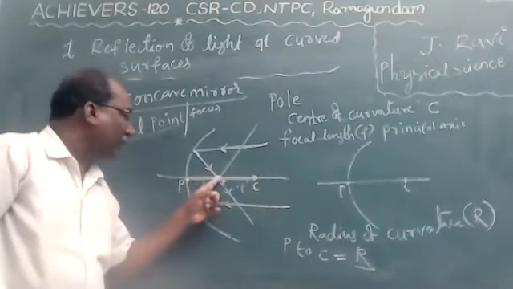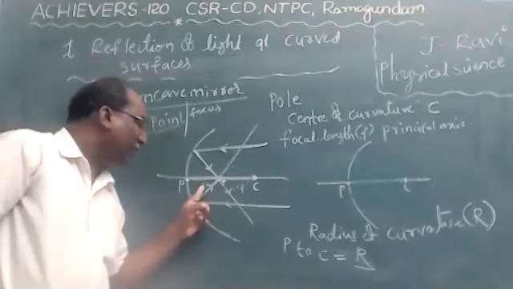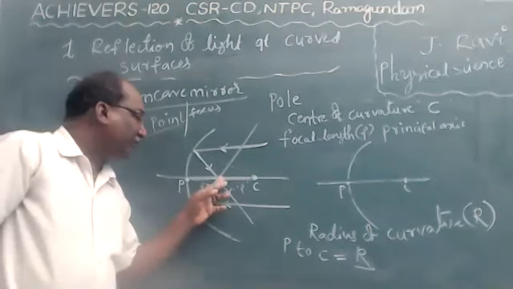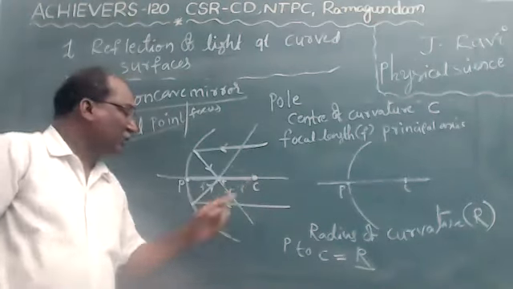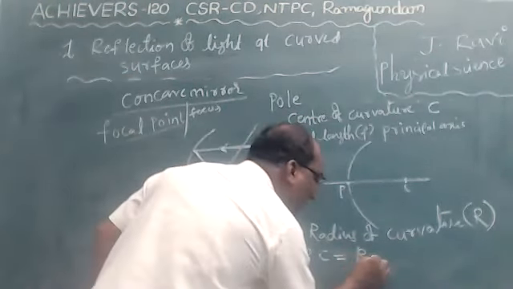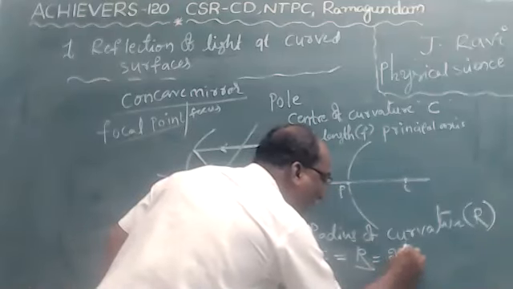So from pole to focus, one focal length, and from focal point to center of curvature, one more focal length. So the radius of curvature formula is R equals 2F.